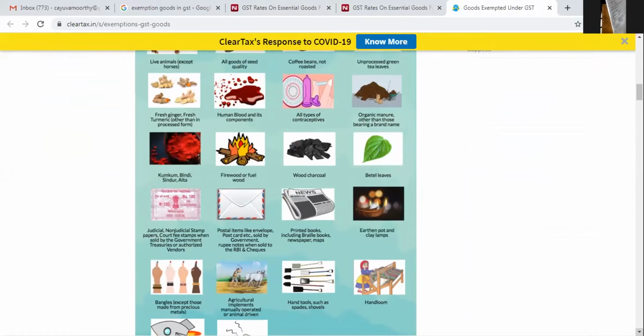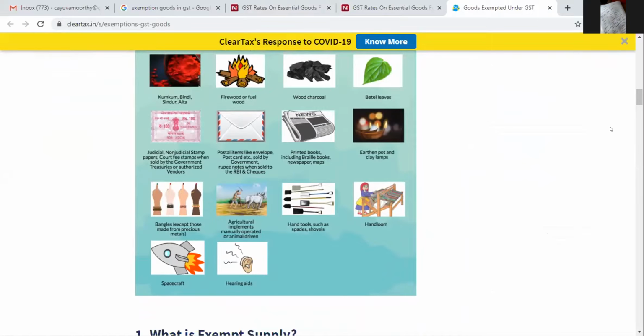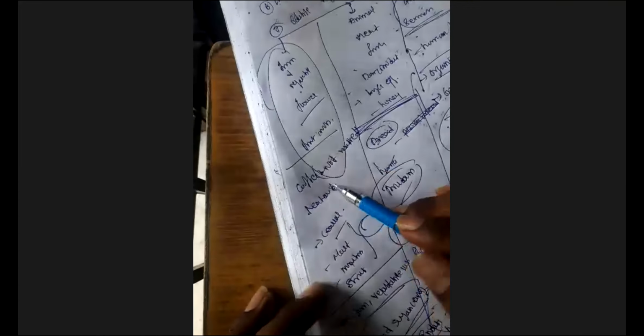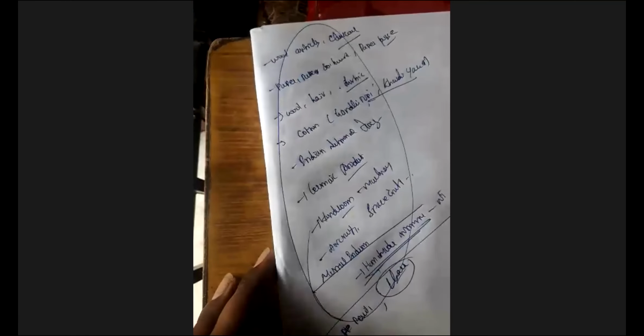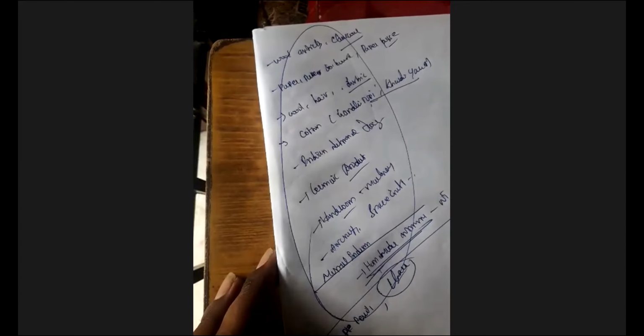So kungumam, this product you have to understand. Segregate them. If you see here, when I try to explain, I wrote about vegetables, fruits, flowers, coffee, cereals, pulses; those items I wrote separately. Some animals I wrote separately, and some human-related items and machines are also written separately, and some other products are written separately. You have to understand it in such a way. This is not subject to tax for goods.